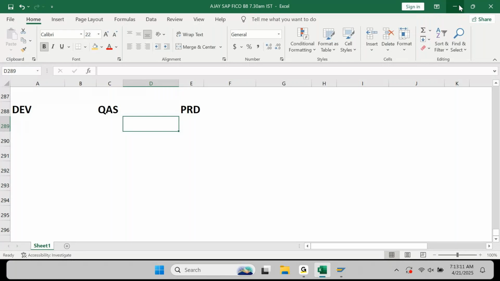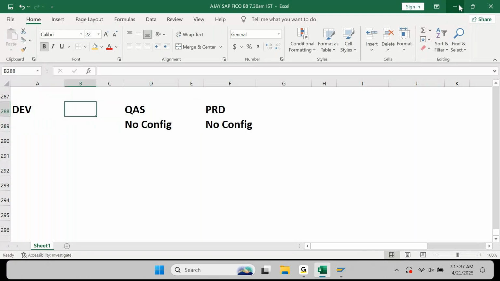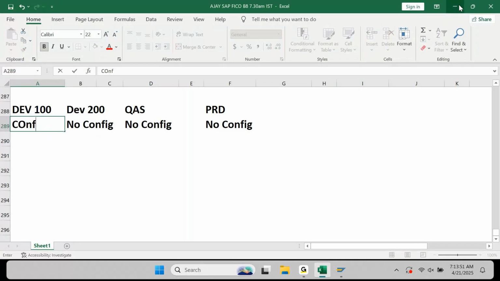Not everywhere you can do the config. Can I do any config in quality? Is this possible? No. No config. Can I do config in production? No, sir. You can do config only in development. Development, again, you have two developments, right? One is development 100, one is development 200. In development 200, can I do the config? No, sir. In 100, I can do the config.